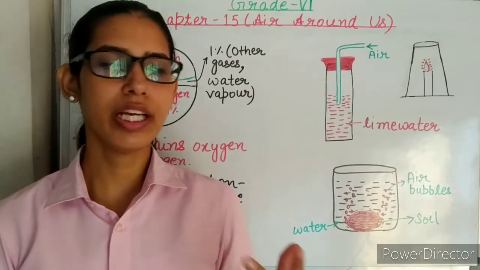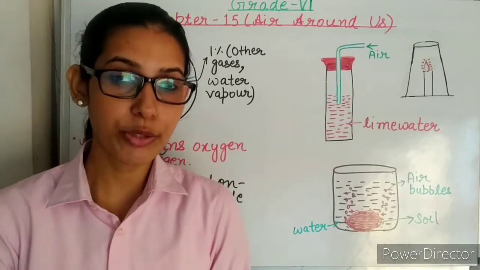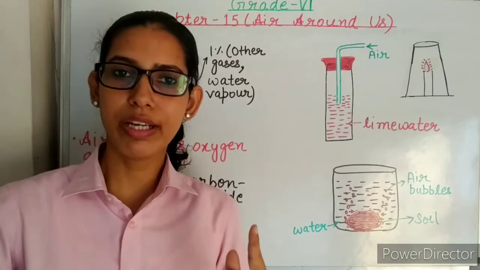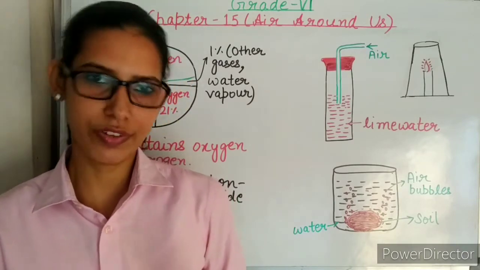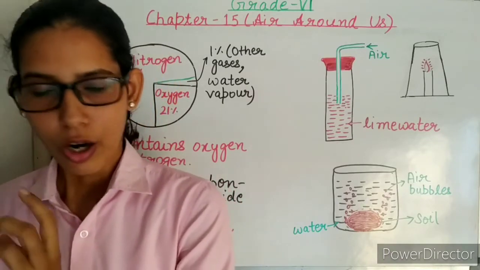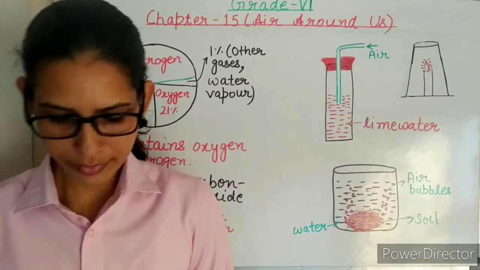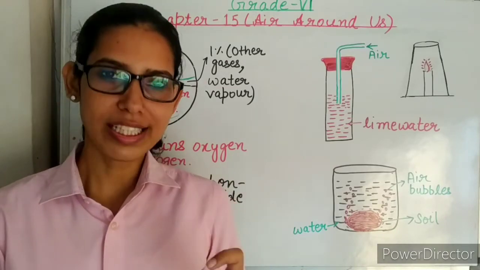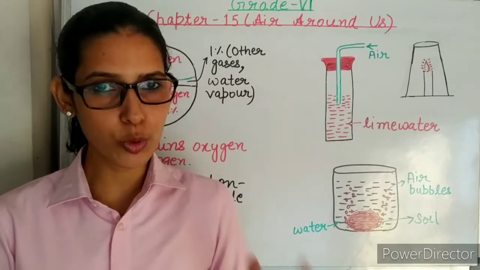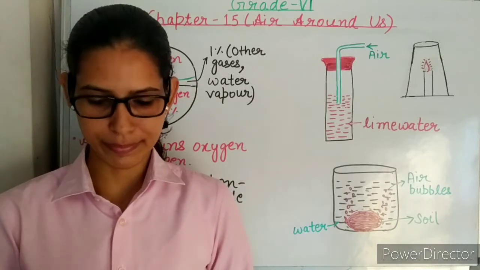Next is discuss how plants exchange gases. Plants exchange gases with the help of two processes, photosynthesis and respiration. During photosynthesis, plants take carbon dioxide from the atmosphere and release oxygen. During respiration, plants use oxygen and release carbon dioxide. In plants, exchange of gases takes place through the stomata. What are stomata? Stomata are very tiny pores present on the leaves. Through the stomata, exchange of gases takes place in plants.